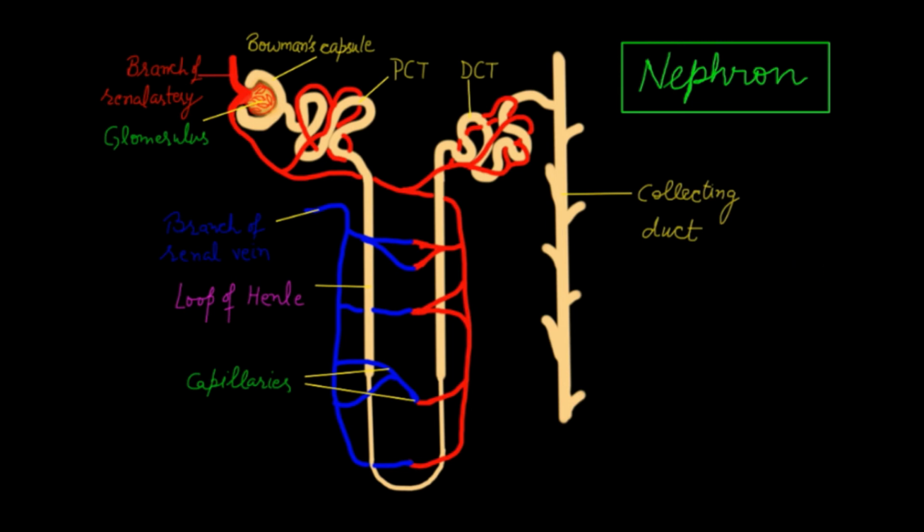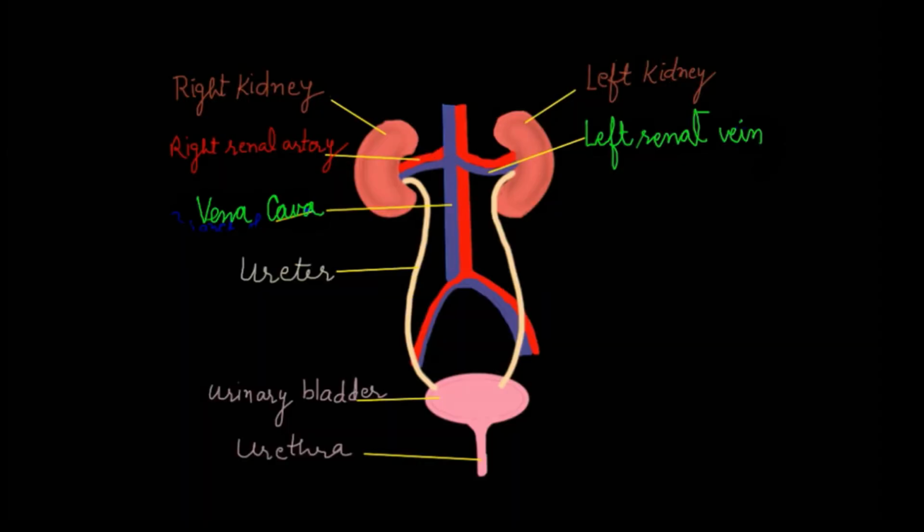Let's have a look at the excretory system once again. This is the structure in the kidneys where nephrons work and urine is produced. Ureters take the urine from the kidneys and transfer it to the urinary bladder. This urinary bladder is a muscular structure, so it expands on receiving urine.